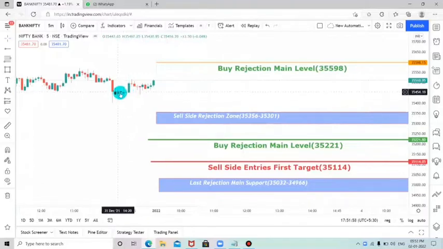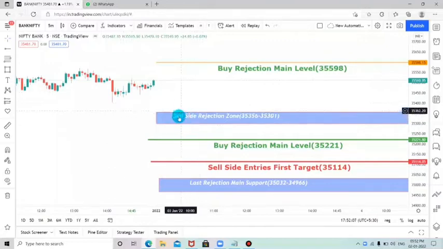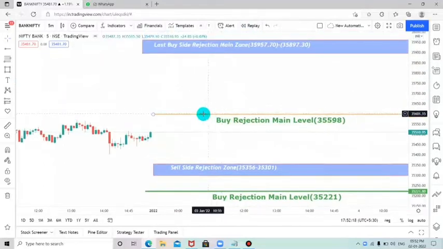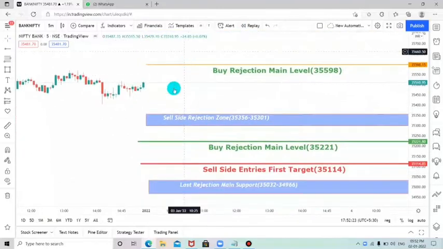Once you are getting a pin bar candle with bullish movement candles, then you can expect a buy side entry through this sell side rejection zone. Once you are getting an entry with the buy rejection candle, then you can enter. Through this we can expect a target here. Again and again I am saying, if it is breaking, then you should not consider this as a rejection level most probably. If you are entering for a buy side rejection through this sell rejection zone, then surely we can expect the market to reach this level.